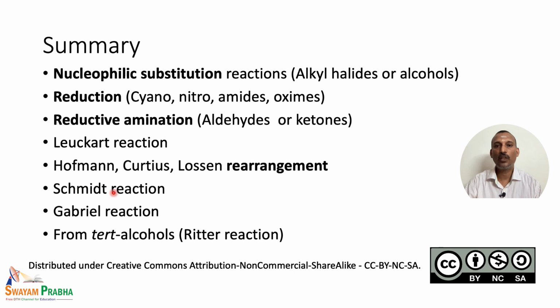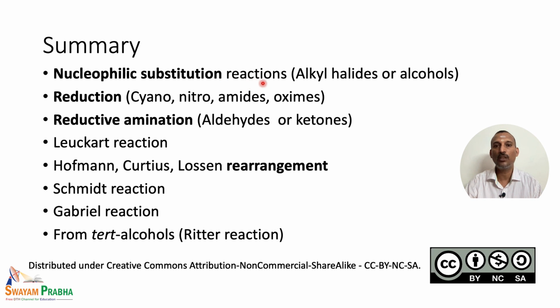And we have also studied the Schmidt reaction. Another important reaction we studied was the Gabriel reaction, or the Gabriel phthalimide synthesis. In the nucleophilic substitution reaction, we have seen that primary alkyl halides can never stop the reaction at primary amine formation, because the reaction continues till we get the quaternary ammonium salt.